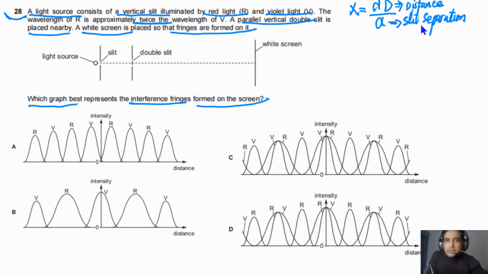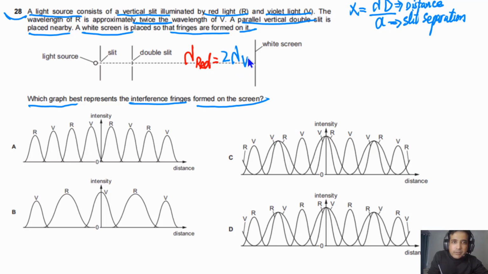Now in this case we have two lights. One is red and one is violet. It is given to us that the wavelength of the red light is equal to 2 times the wavelength of violet light. So we can say the wavelength of red is 2 times the wavelength of violet light.